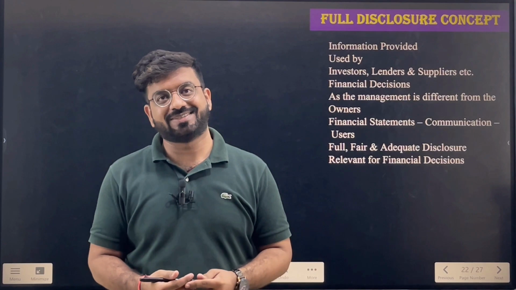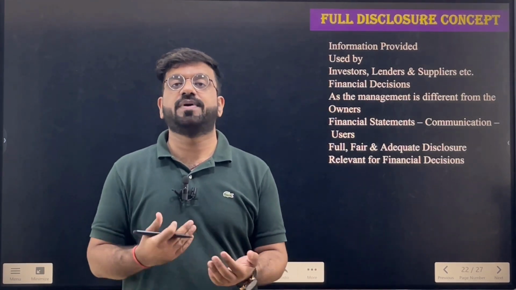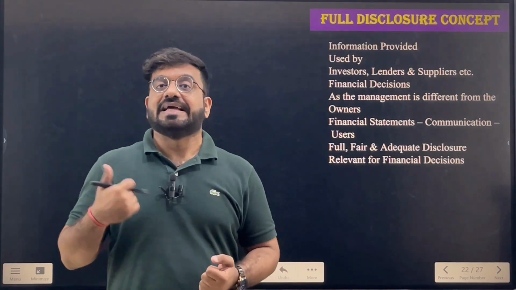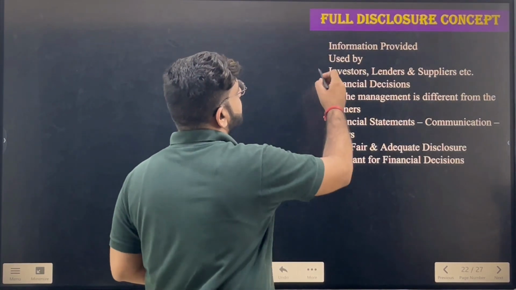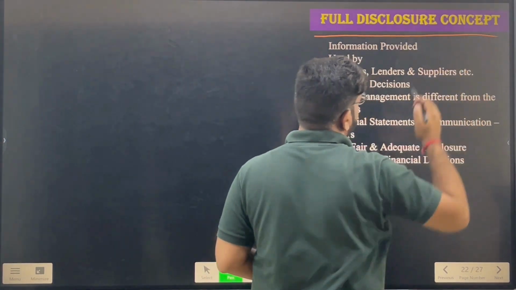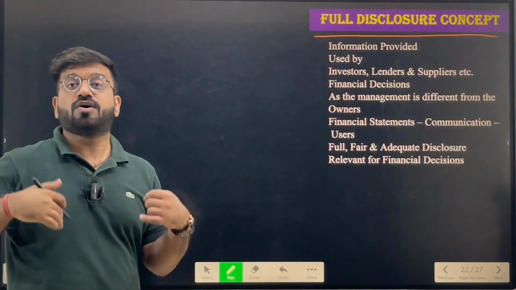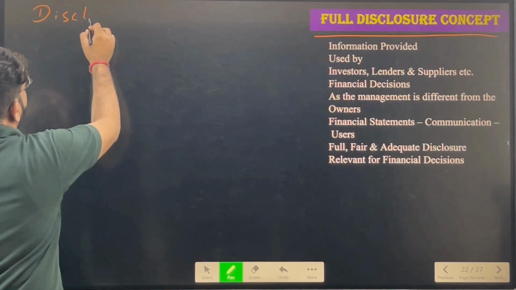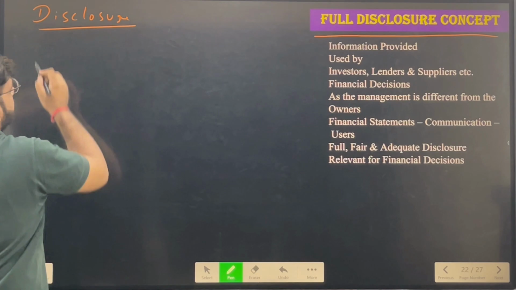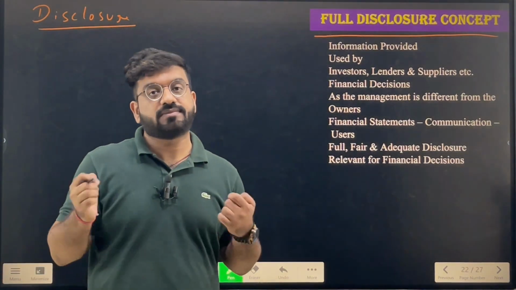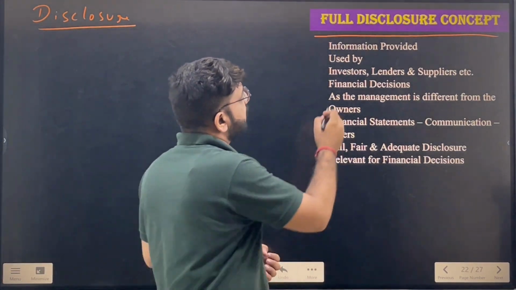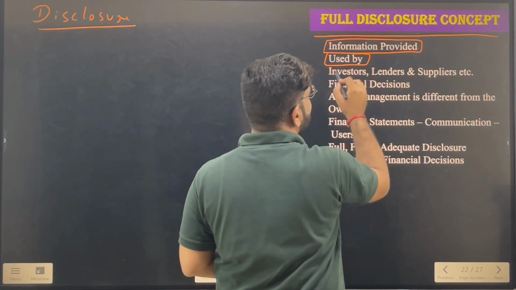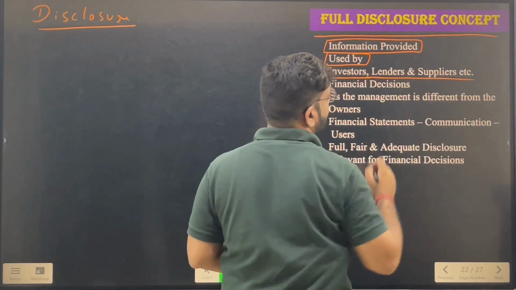Hello guys, hello students. I hope all the concepts discussed in the previous classes and videos are clear to you. Now, in today's video, we will be discussing the full disclosure concept. What is the meaning of disclosure? Disclosure simply means to make all the users of accounting aware of each and everything. The information provided is basically used by the investors, lenders, and suppliers.